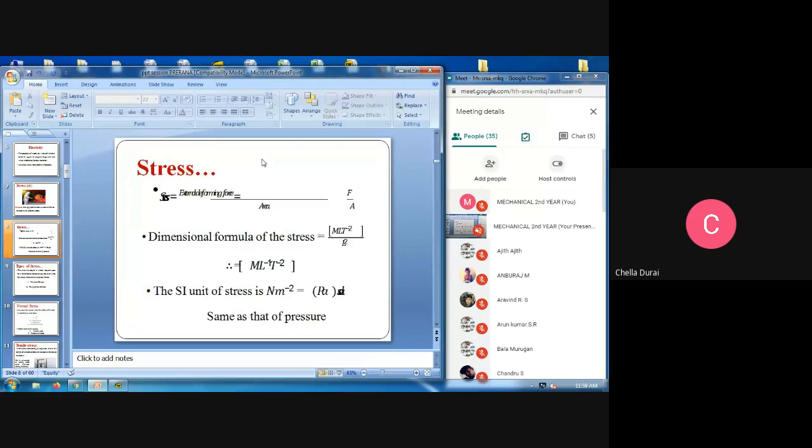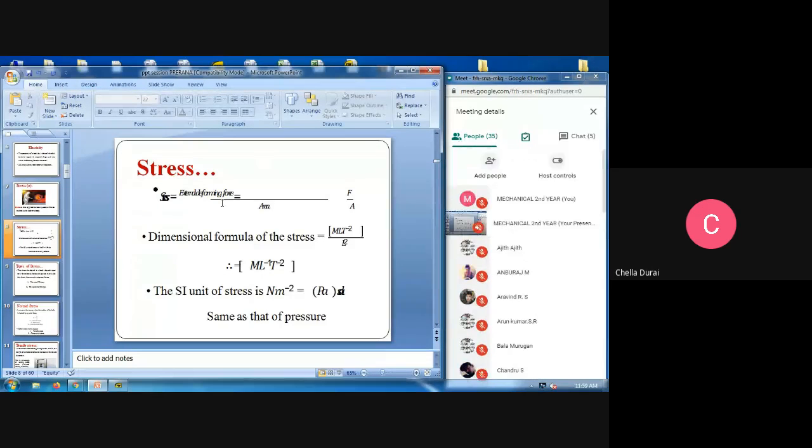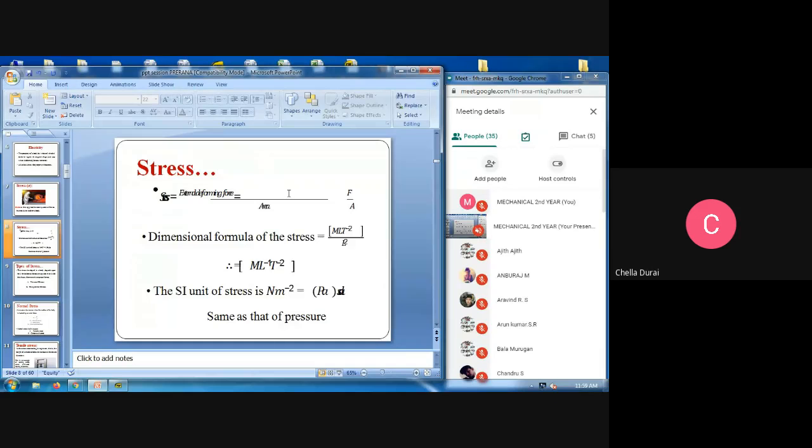Next, how can we calculate the stress? It is force per area: the external force applied on the particular product divided by area. The dimension formula is M L^-1 T^-2, where area is meter squared or L squared. The SI unit is Newton per meter squared. Stress is Newton per meter squared.